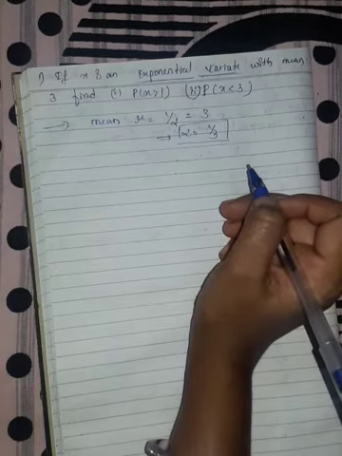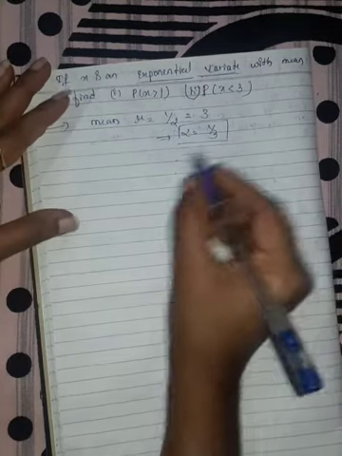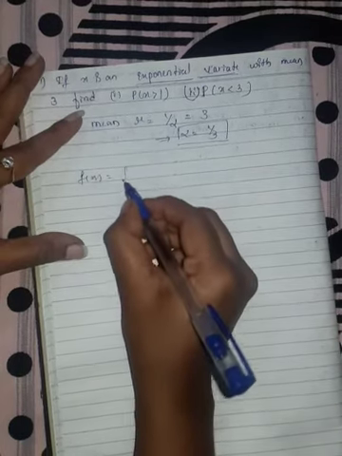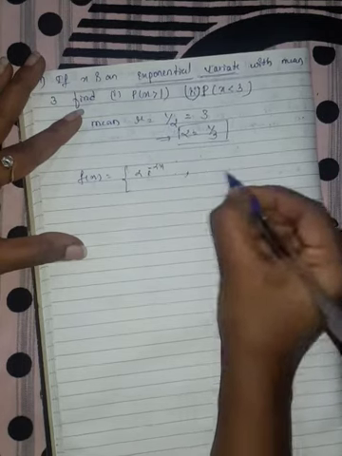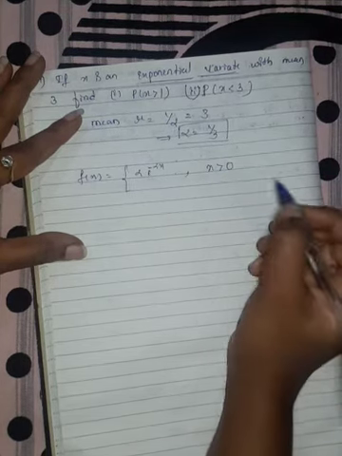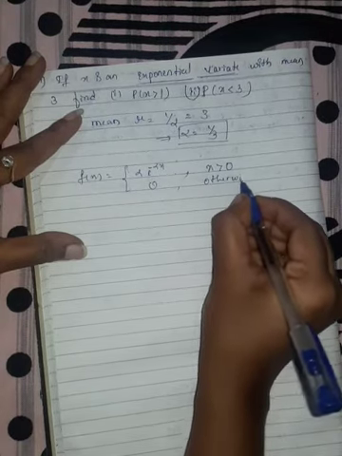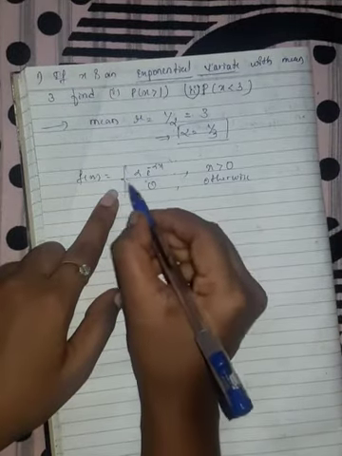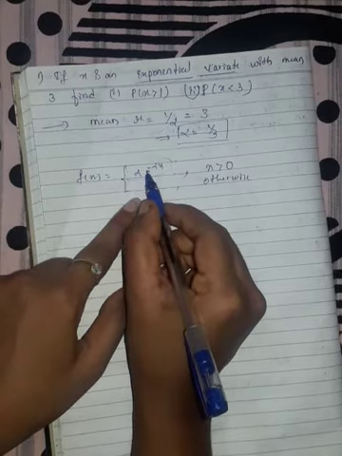By exponential distribution, our probability density function is f of x is equal to alpha into e raised to minus alpha x, where x is greater than 0, and it is 0 otherwise. As you can see, our function f of x is greater than 0.